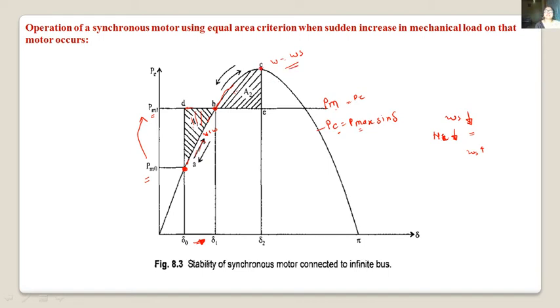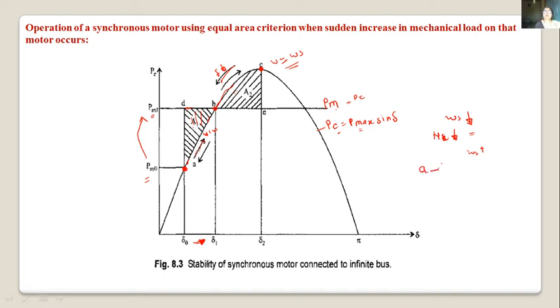As del reaches this point where speed is equal to synchronous speed, del is locked, and since this is an accelerating area, del will start to decrease. Here del decreases from C to B.